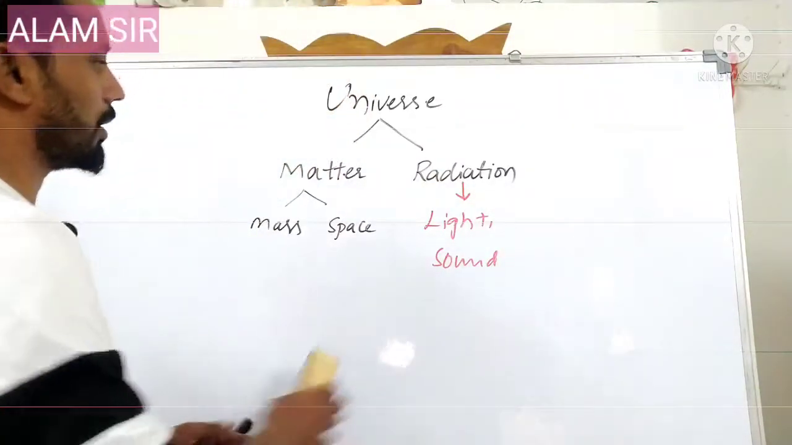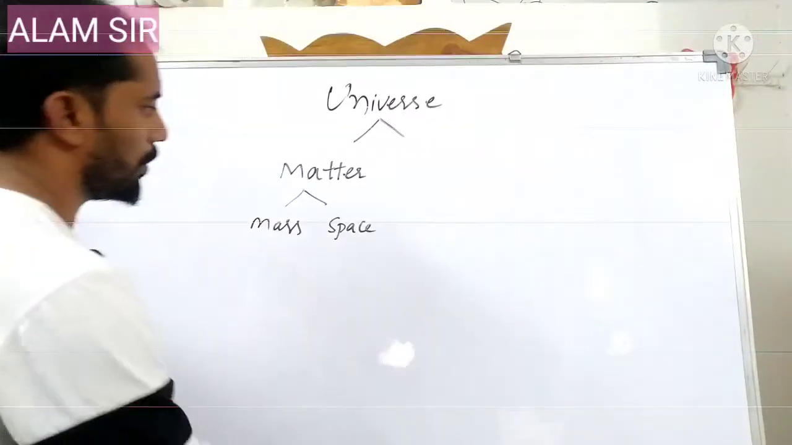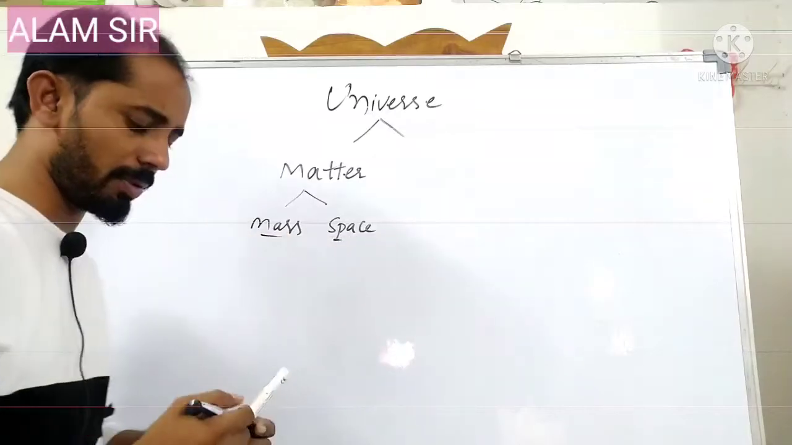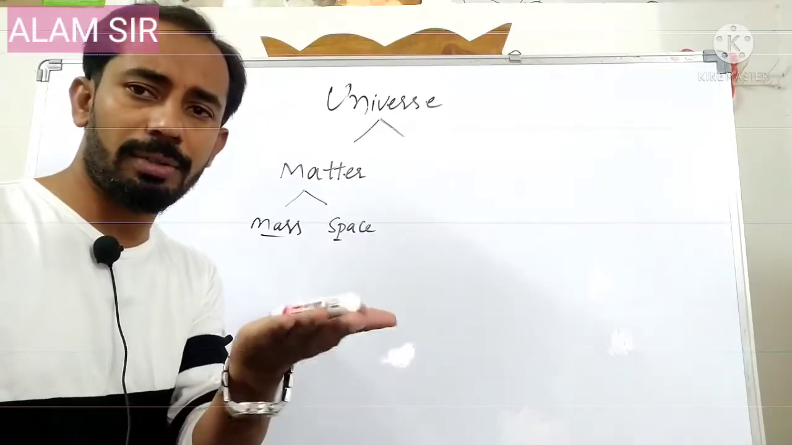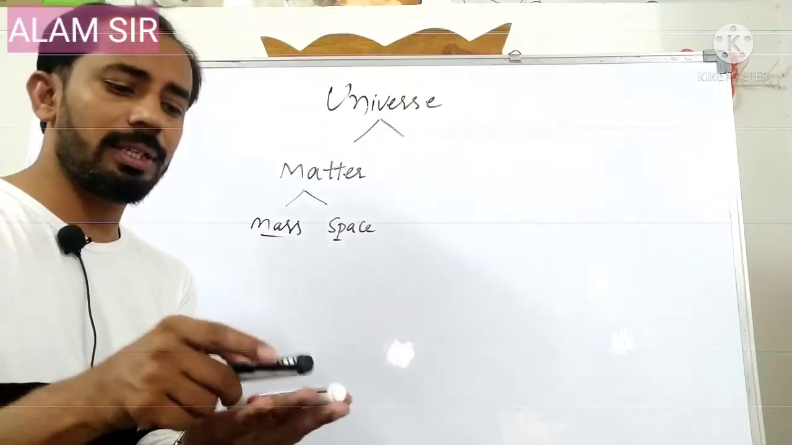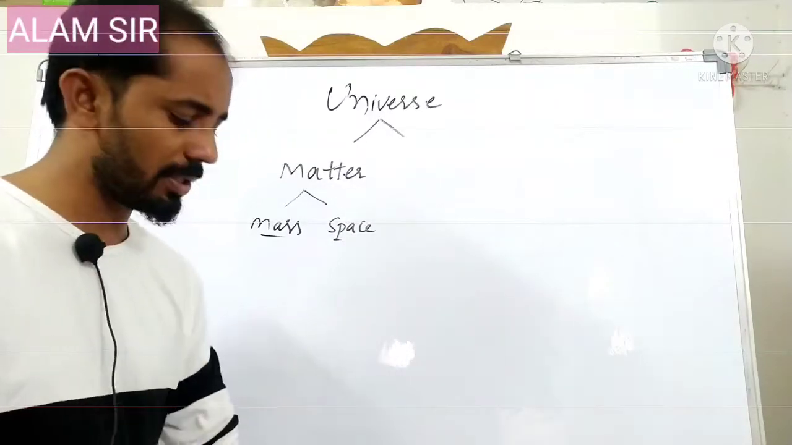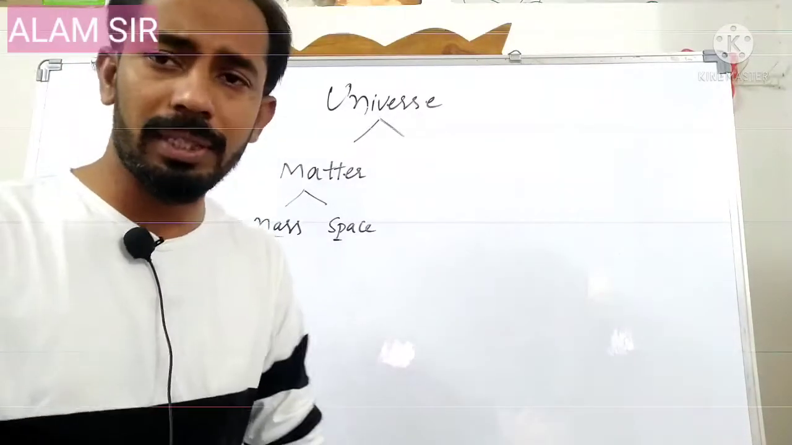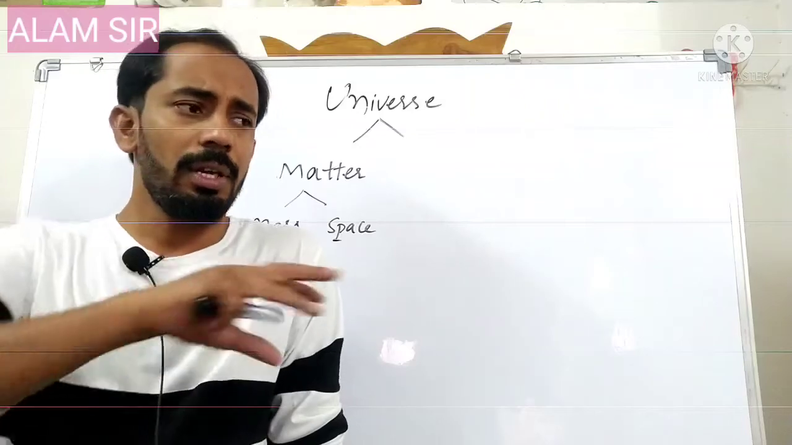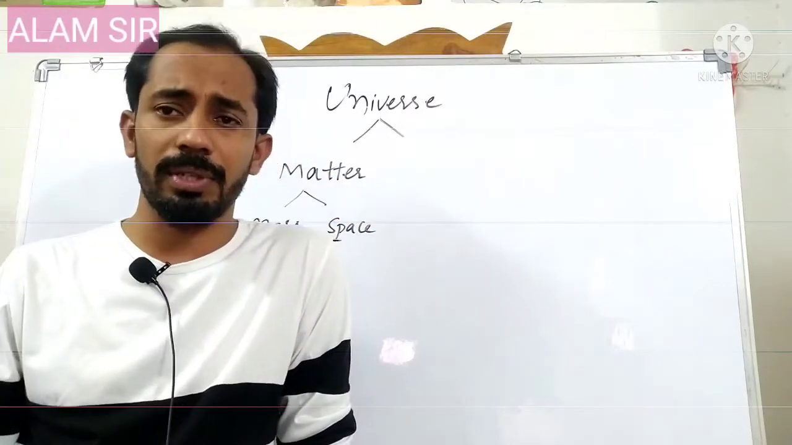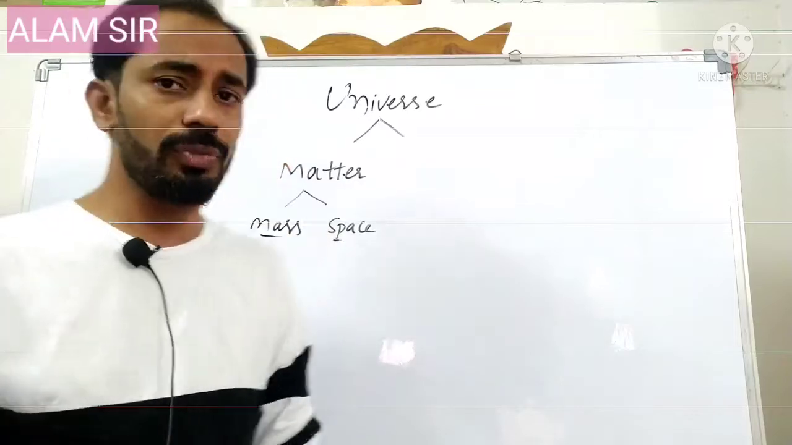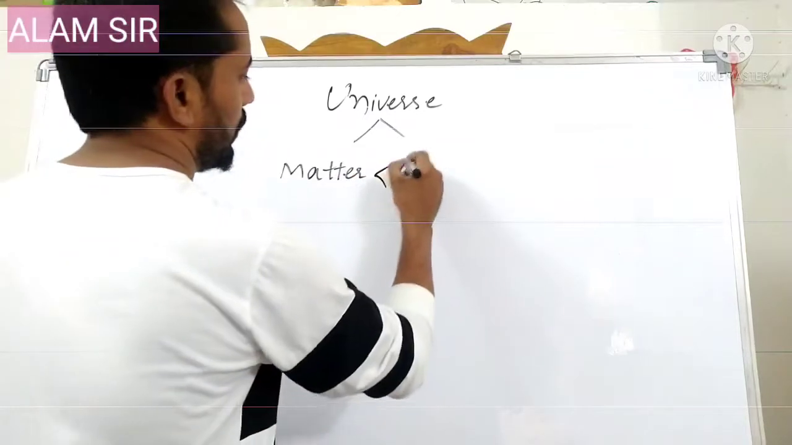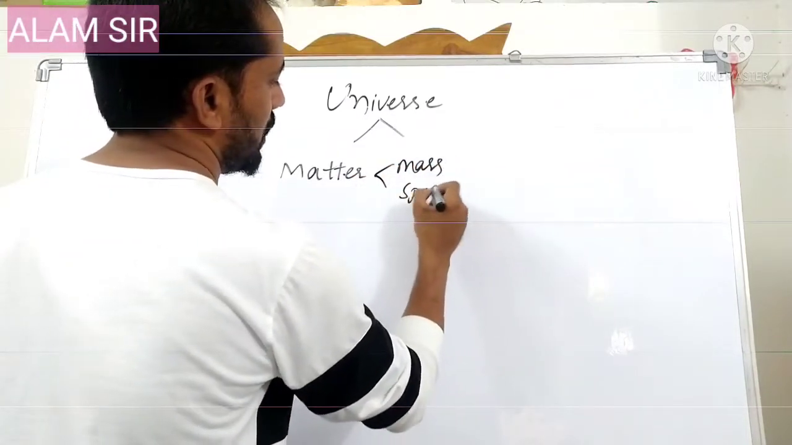Now we are going to discuss matter. Matter is anything which has mass and occupies some space. For example, a marker: I can feel that it has some weight, and when I keep it on my palm, it occupies some space. Similarly, a duster. Anything which has mass and occupies space comes under matter. All the things surrounding us come under matter, even air.